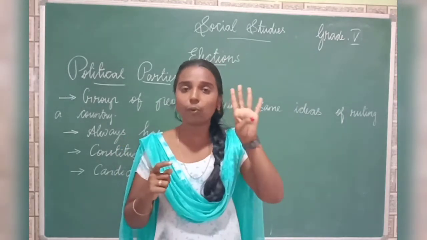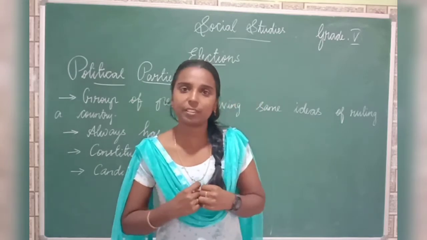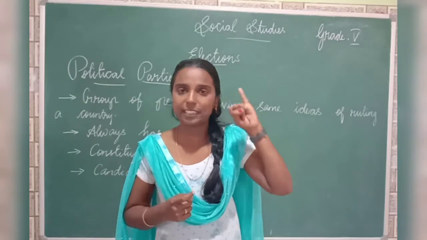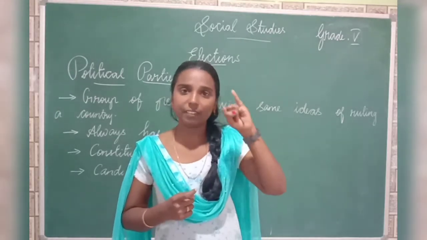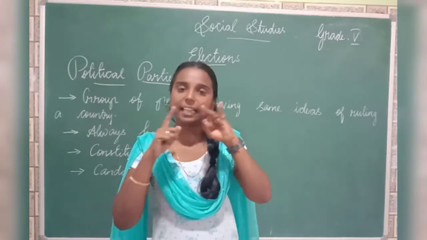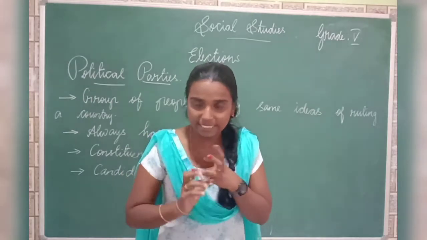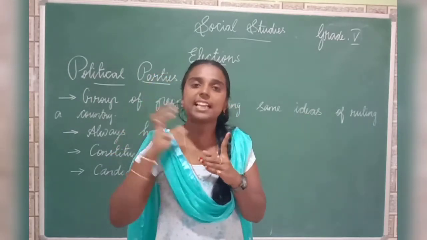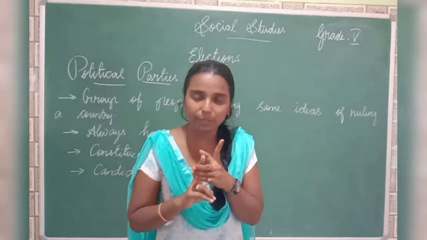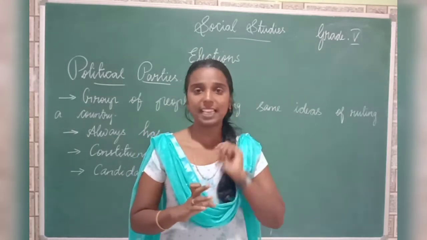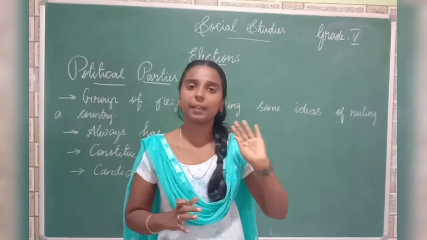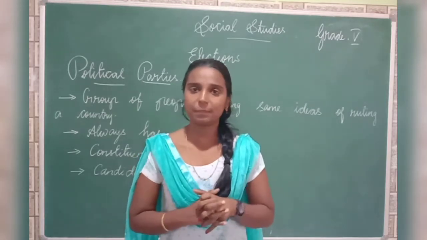We have seen four main roles of the Election Commission of India. What are they? First, they will fix the date of election and then they will conduct the elections. Then they will formulate the rules and regulations that should be followed by the people during the elections. And at last, they will announce the result of the elections. These are the important roles of the Election Commission of India.